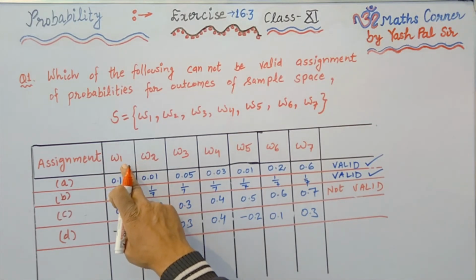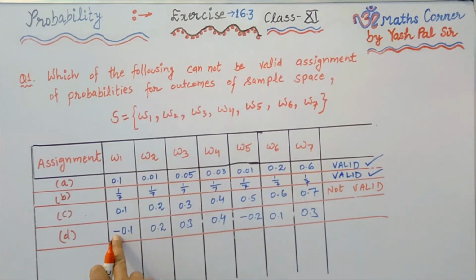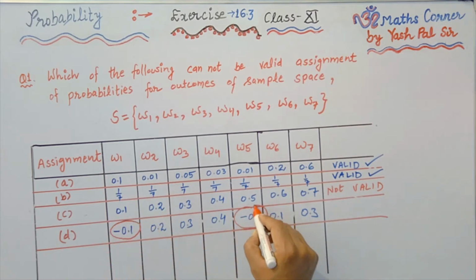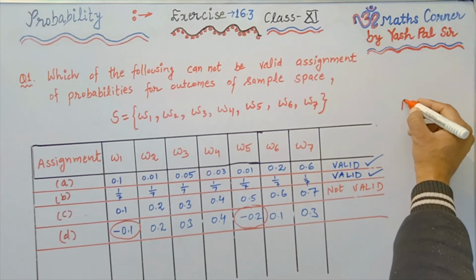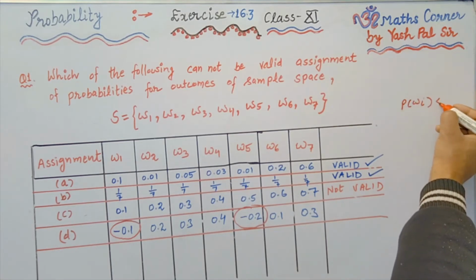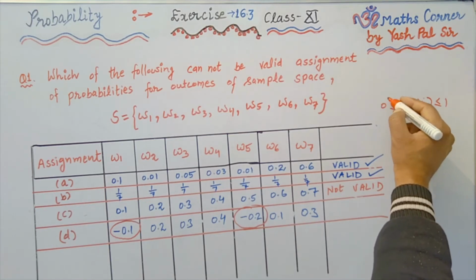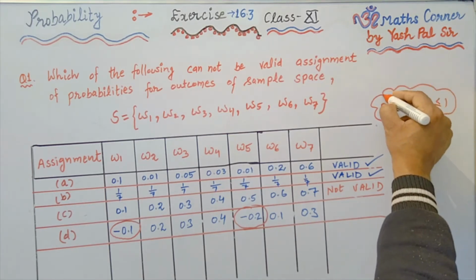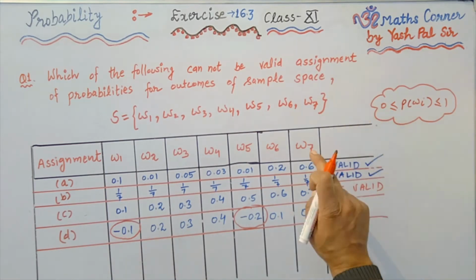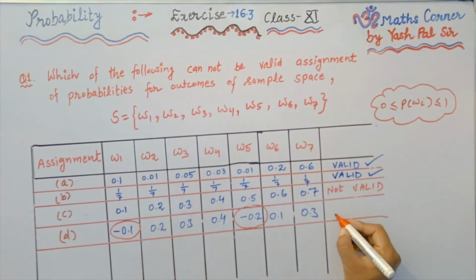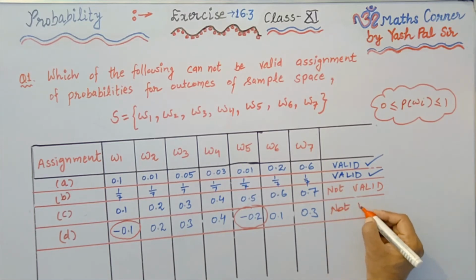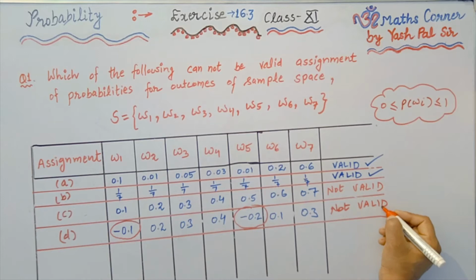D part. In D part, the corresponding probabilities of omega 1, omega 2, etc., they are minus 0.1, 0.2, 0.3, 0.4, minus 0.2, 0.1, 0.3. So here what we see, this is negative, moreover this is also negative. So what is the condition? That each probability should be less than or equal to 1 and greater than or equal to 0 is not satisfied, because this is less than 0, this is also less than 0. So again we say, this distribution is not valid.